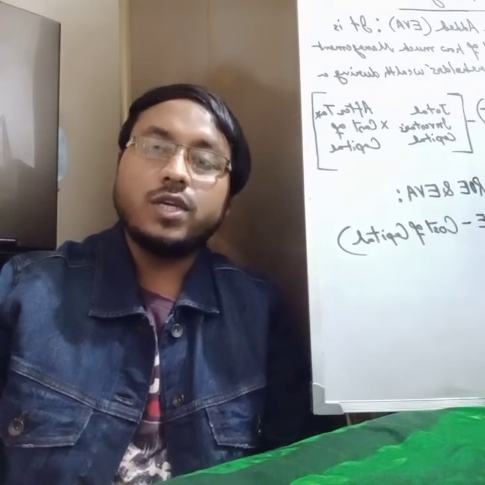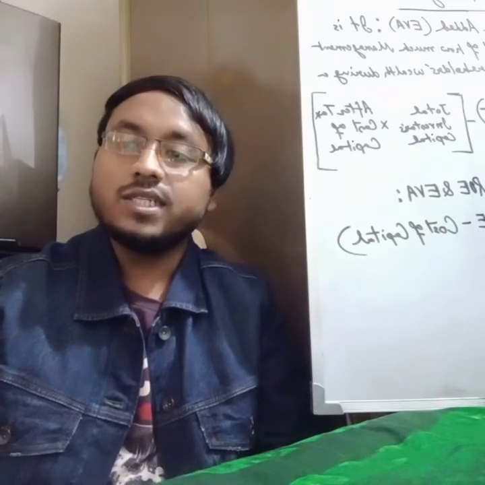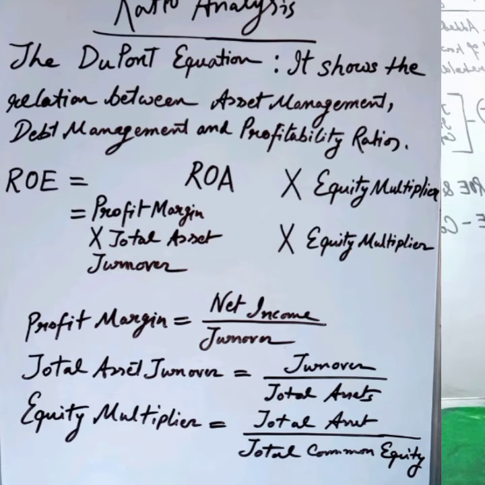Now I'm going to give you the DuPont analysis. What is DuPont analysis or the DuPont equation? It is a formula that shows the rate of return on equity can be found as the product of profit margin, total asset turnover, and the equity multiplier. It shows the relationships among asset management, debt management, and profitability ratios.